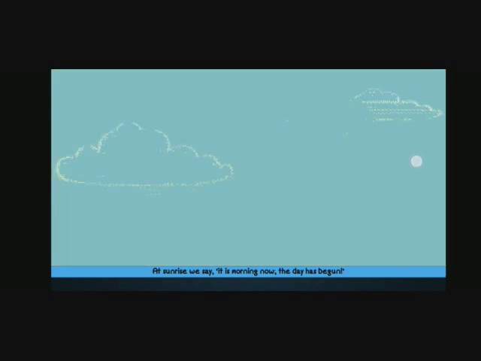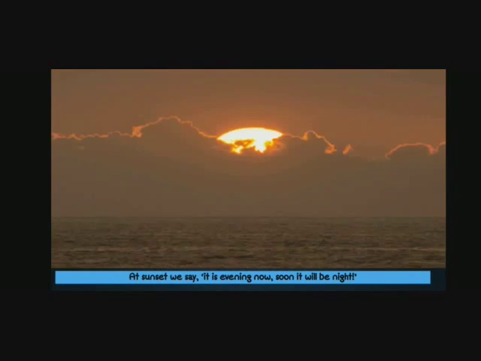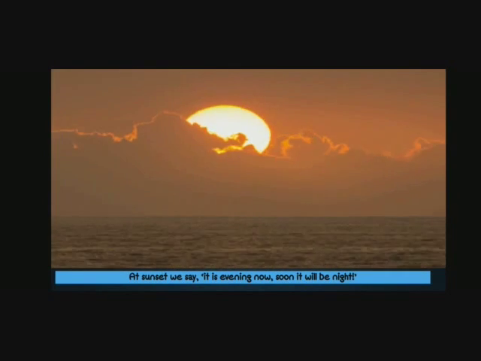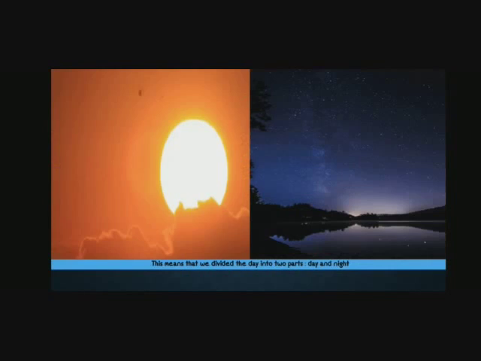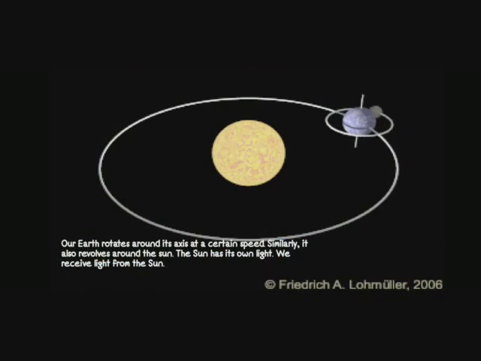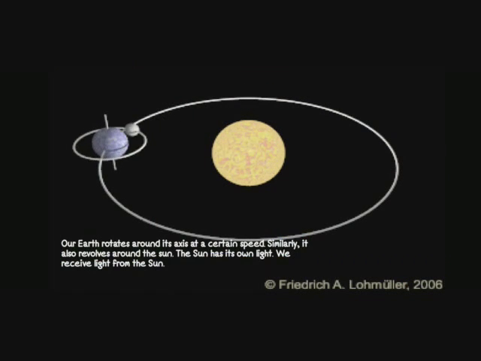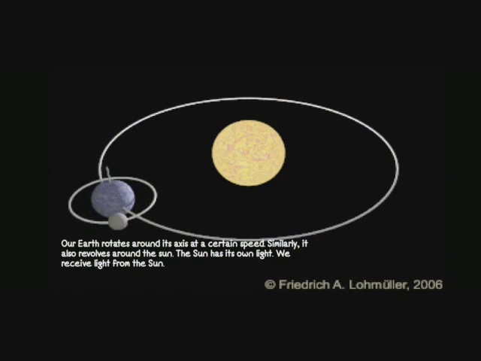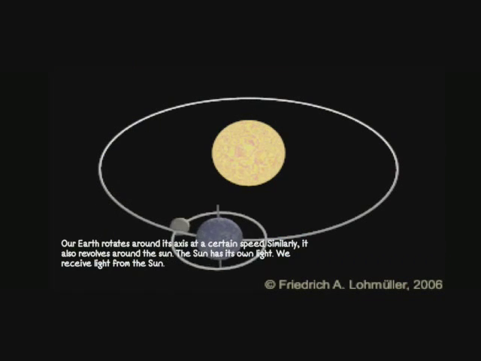At sunrise, we say it is morning now. The day has begun. At sunset, we say it is evening now. Soon it will be night. This means that we divided the day into two parts, that is day and night. Our earth rotates around its axis at a certain speed. Similarly, it also revolves around the sun. The sun has its own light. We receive light from the sun.